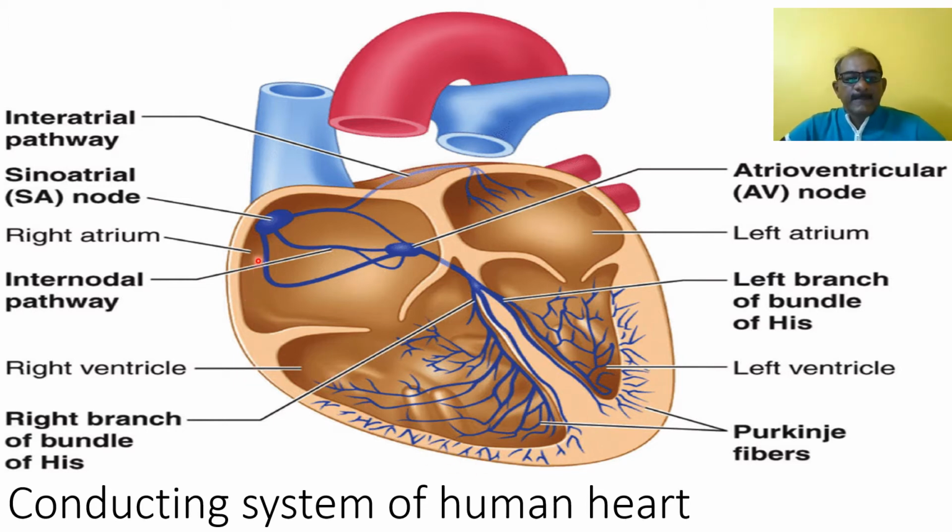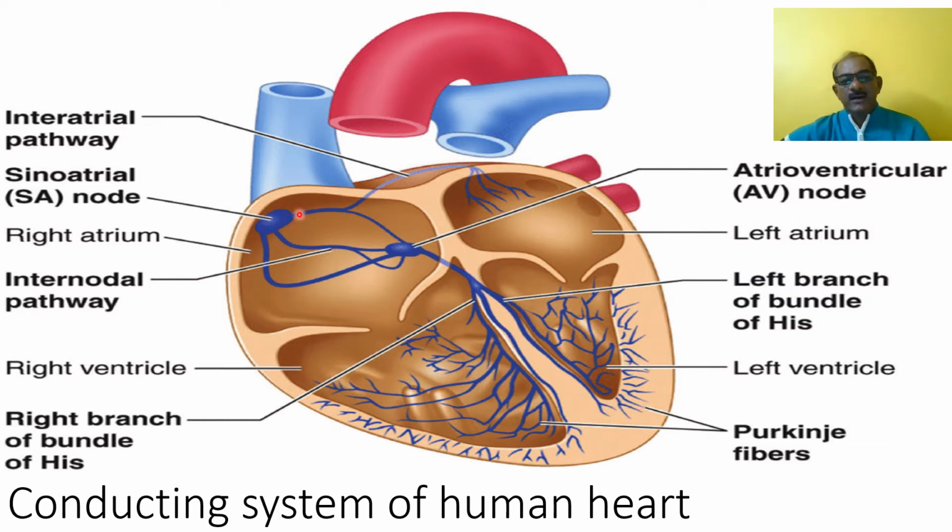And in this human heart, the conducting system also runs. Various nodes of this conducting system occur, and the first node of the conducting system of heart is the SAN, called the SA node.